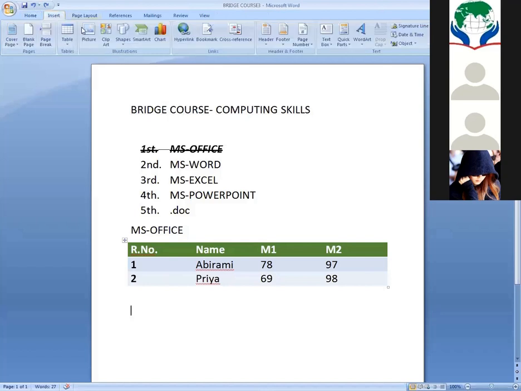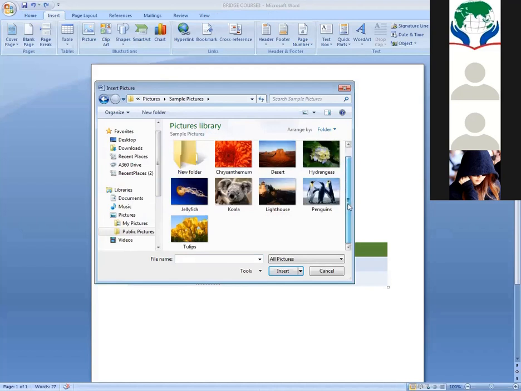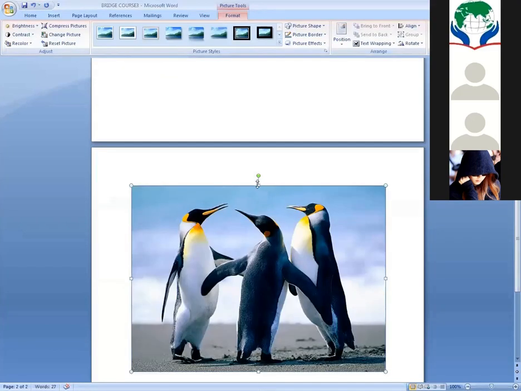Next, insert some pictures. These are all the sample pictures which are stored in my system. So I am just going to insert this penguin picture.